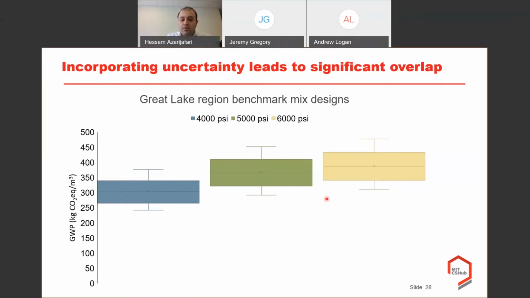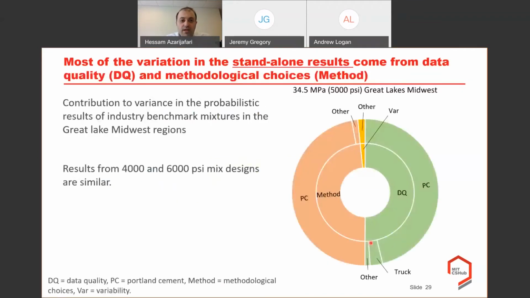But it's also important for us to know where this variation comes from and what the share of each source of uncertainty and variability is in the total variation of the results that we can observe here. Here are the results that you can see on this donut chart, and you can see the contribution to variance in this probabilistic result.